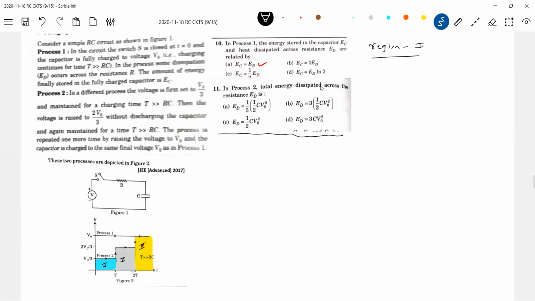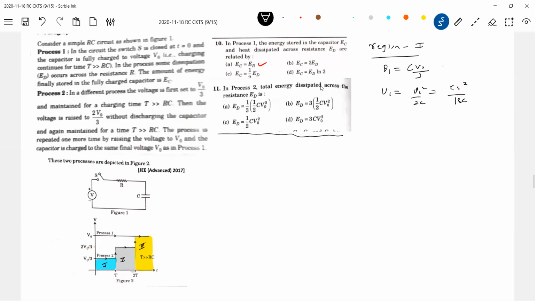In region 1, what is the charge on the capacitor? So Q1, I'll write it. It should be CV0 by 3. Then what is the energy stored in the capacitor? U1, I'll write it: Q1 square by 2C. This will be CV0 square by 18. I'm writing directly. Instead, we can find out the work done by the cell.